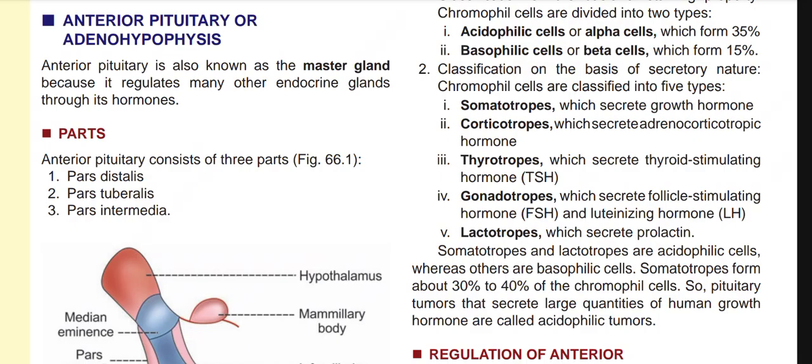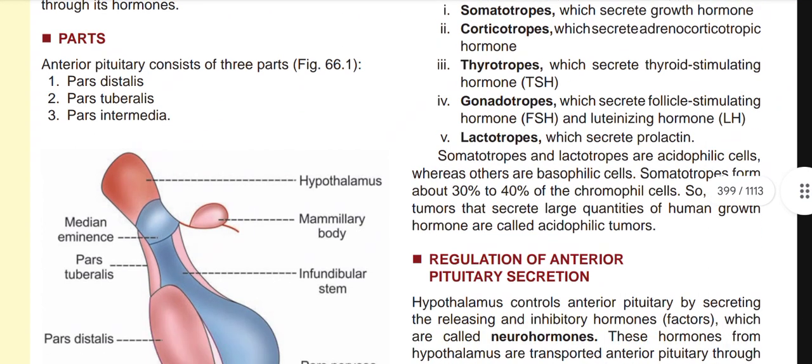Now, somatotropes and lactotropes are acidophilic cells. So what are these acidophilic cells? Somatotropes and lactotropes, mainly the growth hormone and prolactin part. Whereas the others are basophilic cells: corticotropes, thyrotropes, and gonadotropes. These are basophilic. Somatotropes form about 30 to 40% of chromophil cells. So, pituitary tumors that secrete large quantities of human growth hormone are called acidophilic tumors.